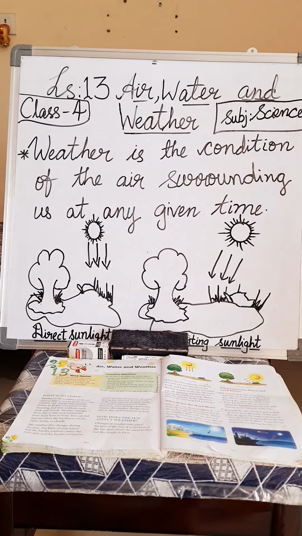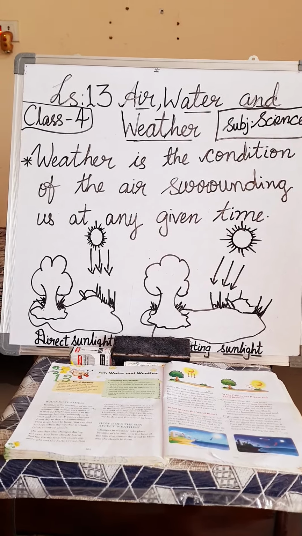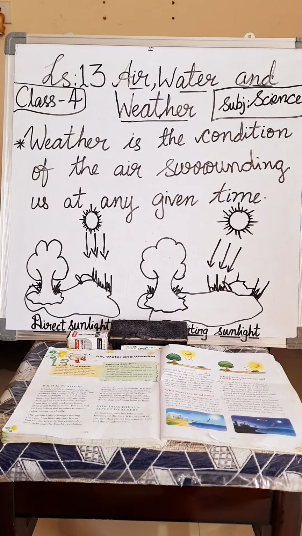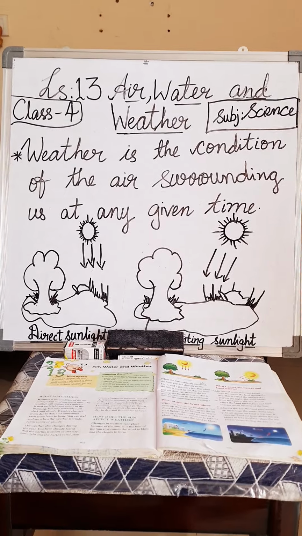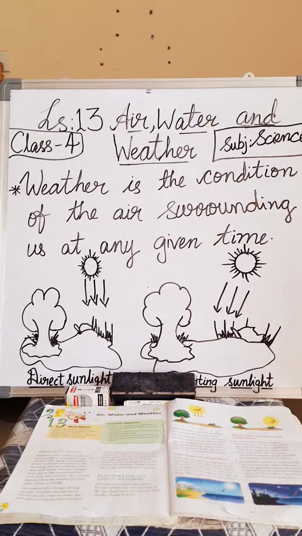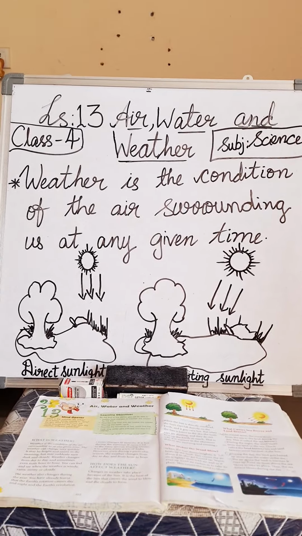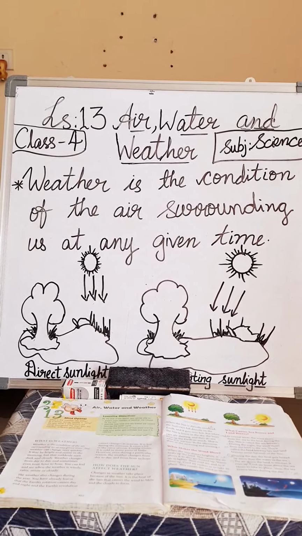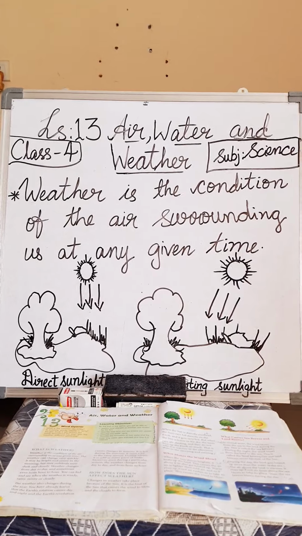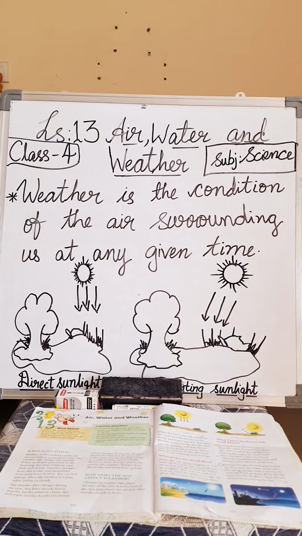In the same way pleasant weather will be there in a third season. What is it? Summer, winter, rainy. Okay, so in winter season it will be pleasant. We cannot see the rain in the winter, but fog we can see, and a little sun will be there, and we feel very happy when the sun touches our body, because of the cold conditions outside it will be warm to us and we will feel happy, correct?